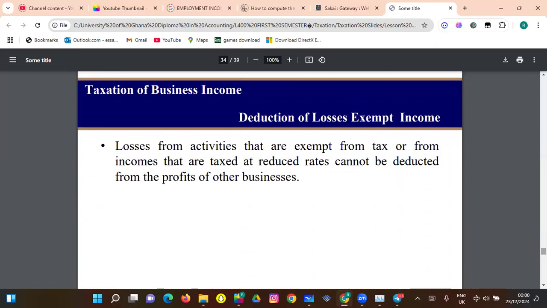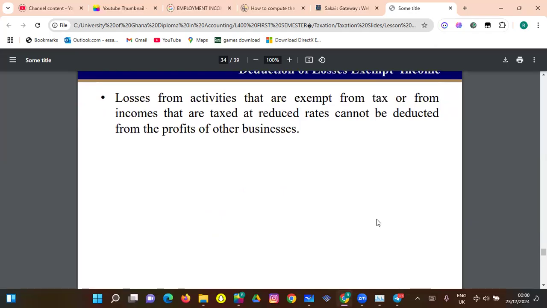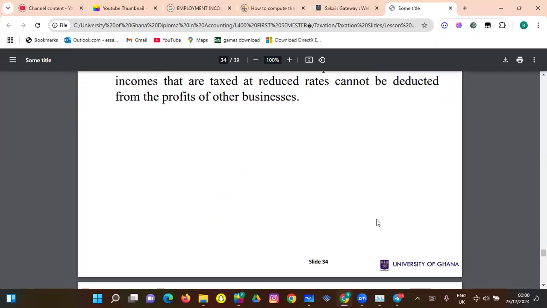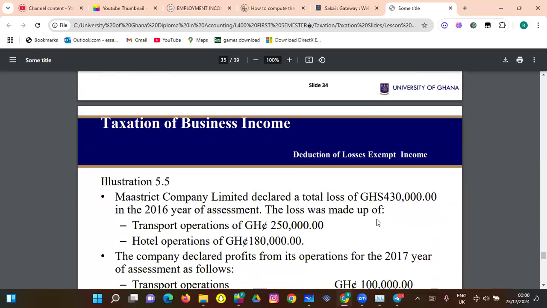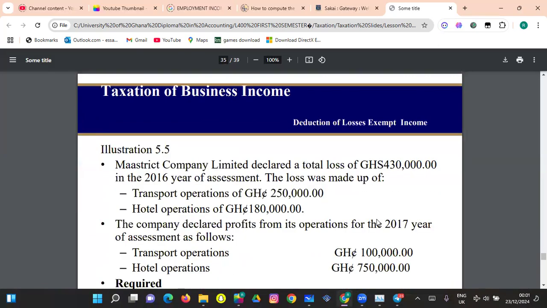So deduction of loss from exempt income. Losses from activities that are exempt from tax or from incomes that are taxed at reduced rates cannot be deducted from profits of other business. So that's what I spoke about, that when the tax rates are different, you can't really apply those, like, offsetting the taxes. So let's look at this example.